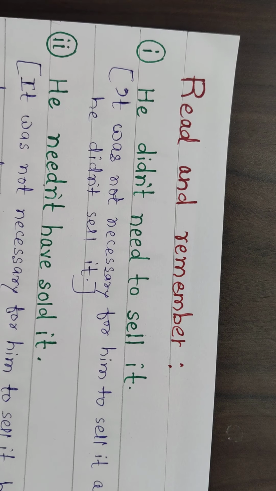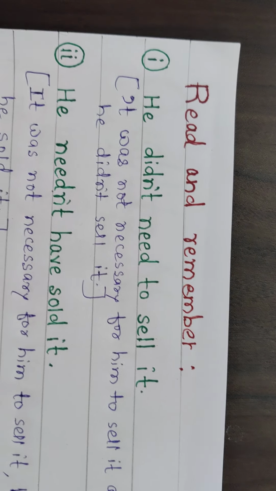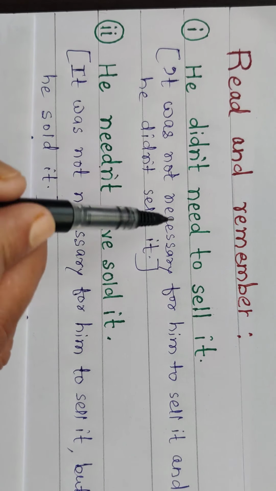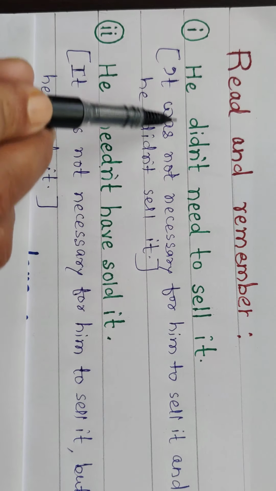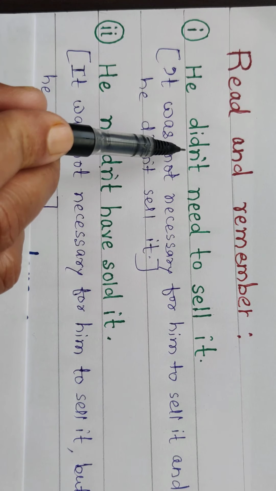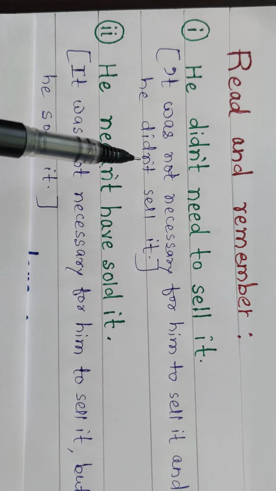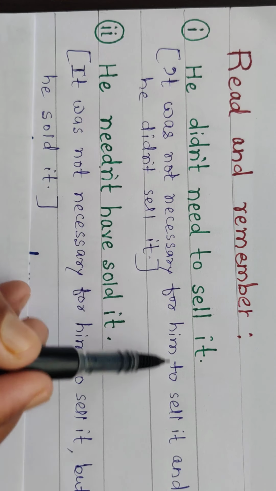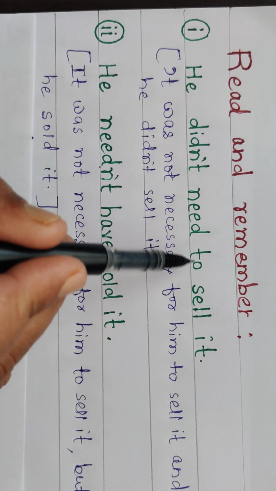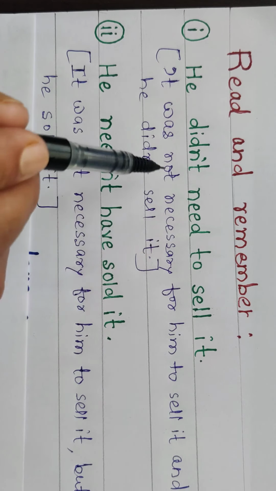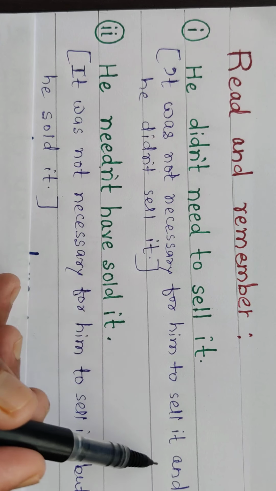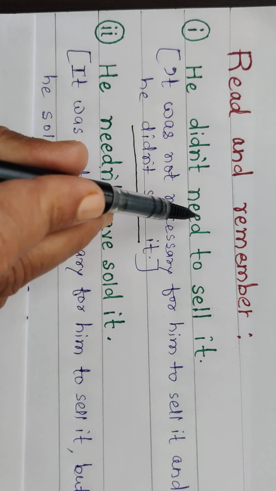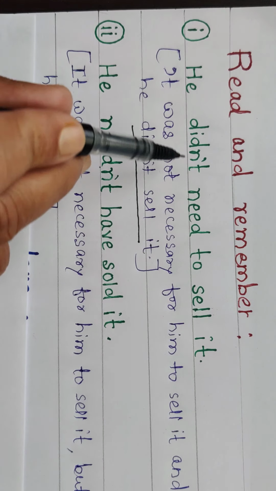Now remember, read and remember two things about two sentences. He didn't need to sell it. What is the meaning of this sentence? Look here, it was not necessary for him to sell it. The meaning of this sentence is it was not necessary for him to sell it and he didn't sell it.